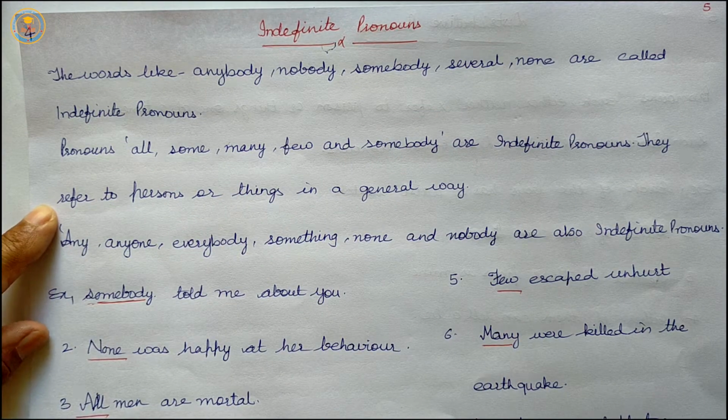They refer to persons or things in a general way.